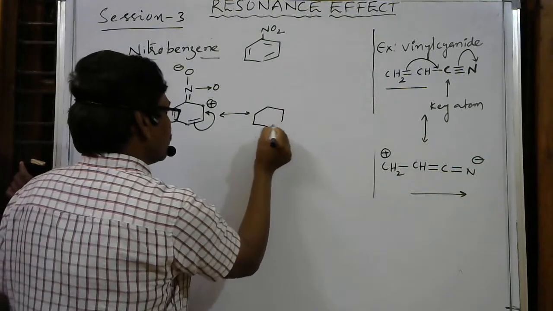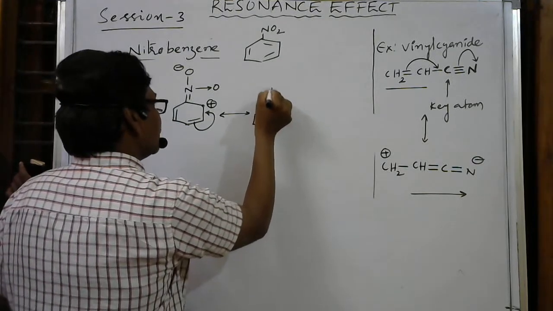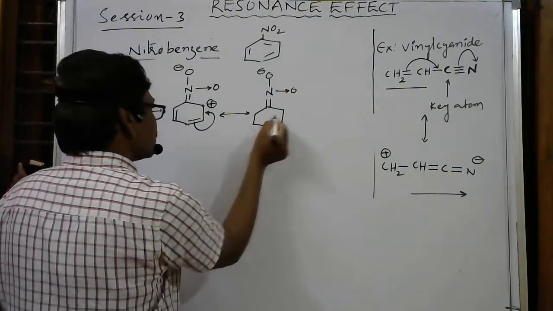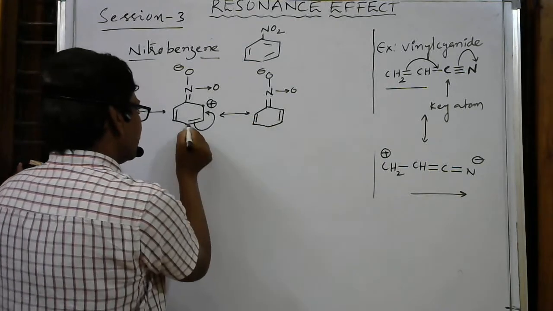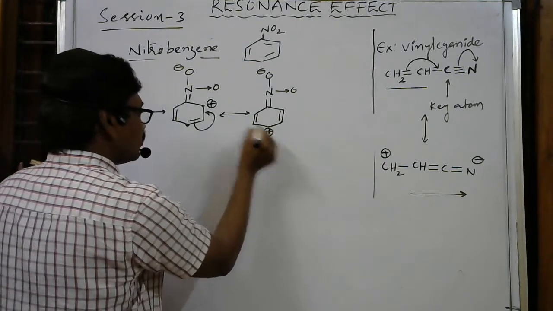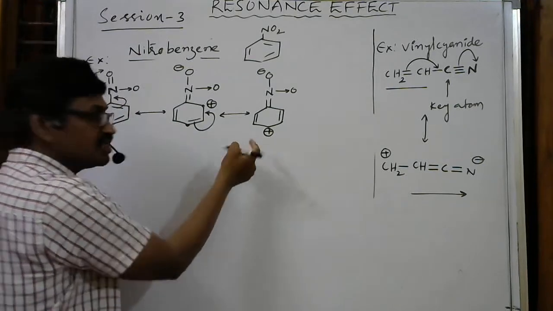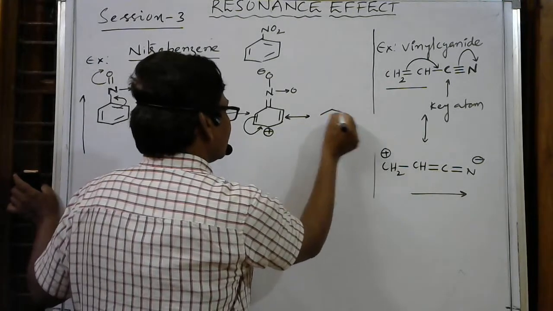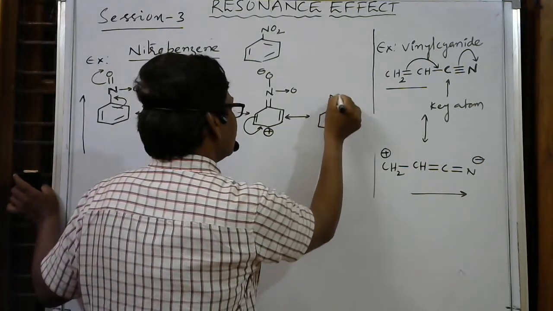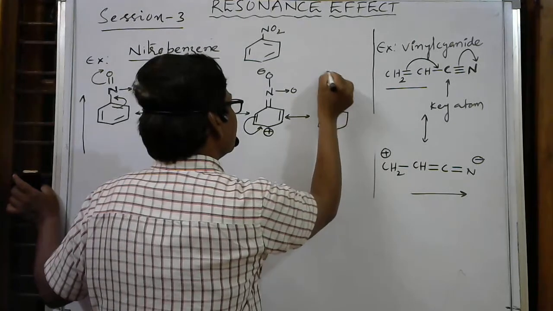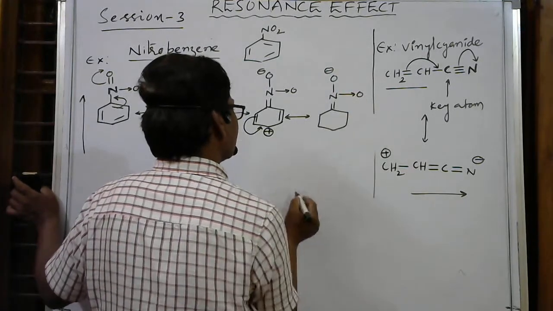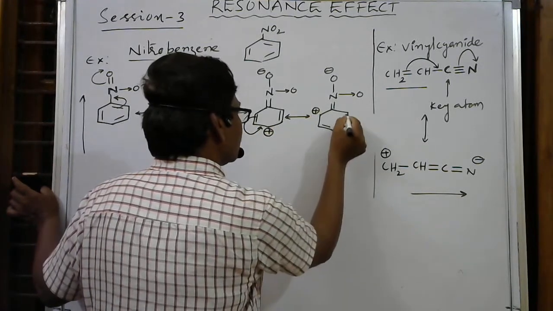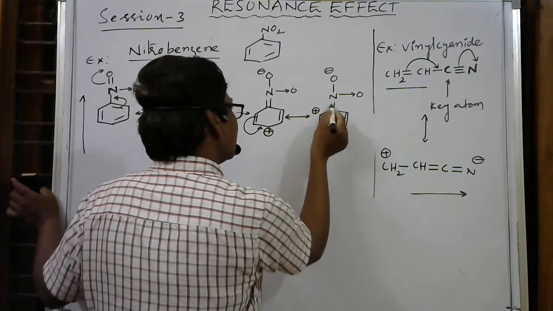So in the next resonance form, as it is, this is N, here O minus, this is the coordinate covalent bond. This new bond is coming here, the already present bond here. At this carbon the electron density decreases, so it will take a positive charge. To compensate this positive charge, again this pi electron shifts from here to here. Then see, here nitrogen, double bond, here oxygen with negative charge. Then here a double bond, at this carbon the electron density now decreases, so it will take a positive charge, this is the already present bond.